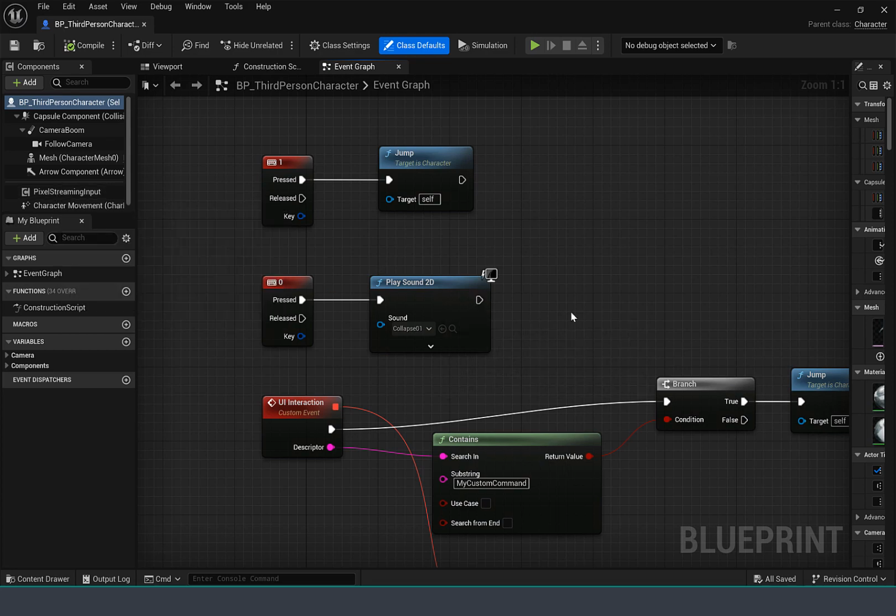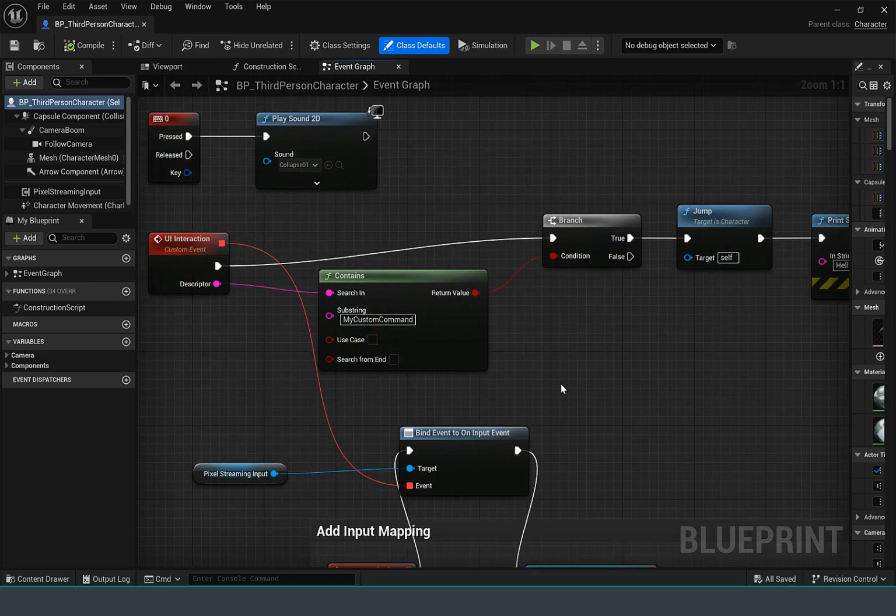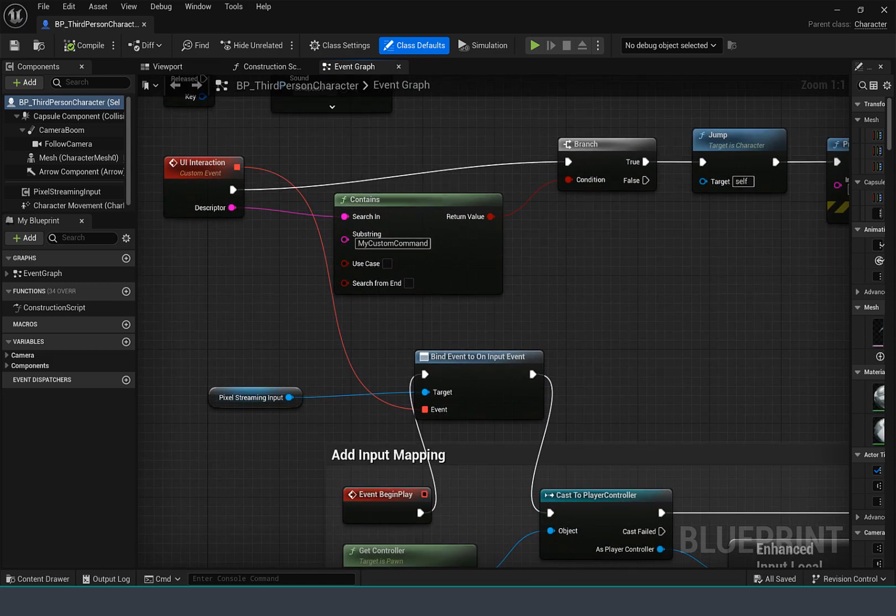And then after this, we added logic to handle the input. So we have pixel streaming input going into the node which is called bind event to on input event. This binding happens at the time of event begin play.